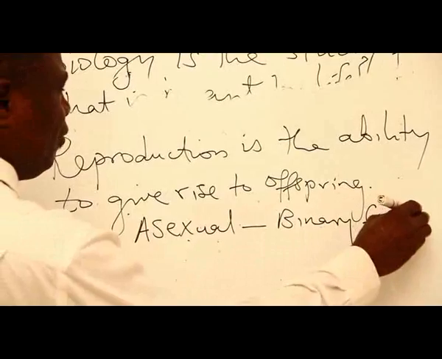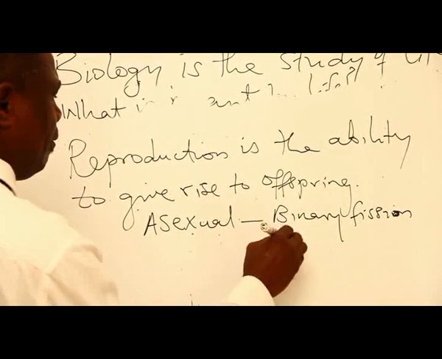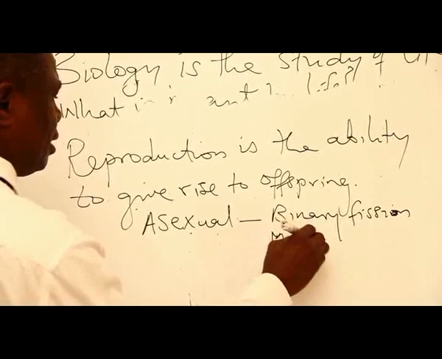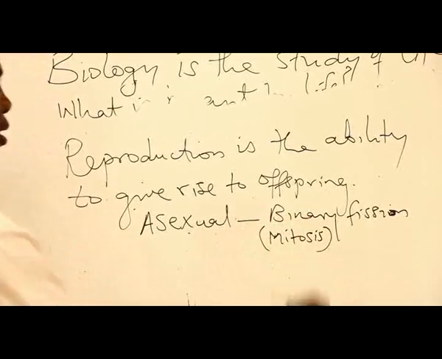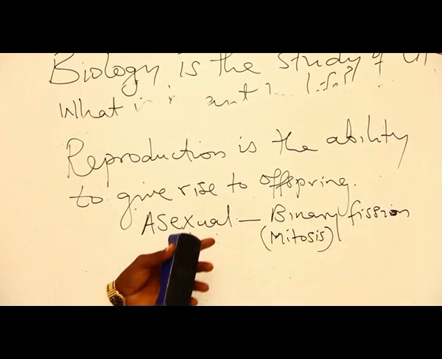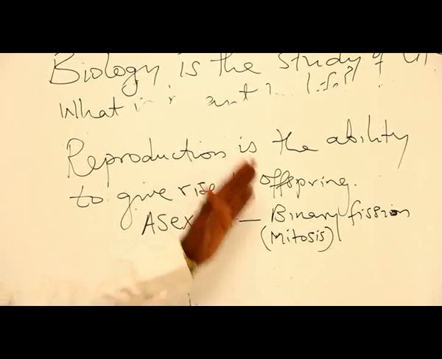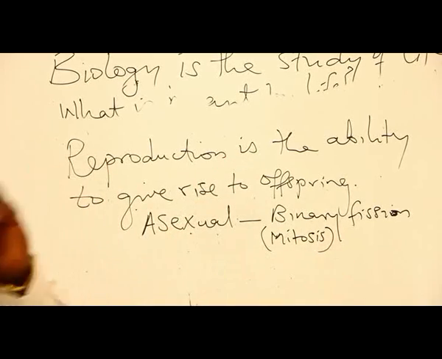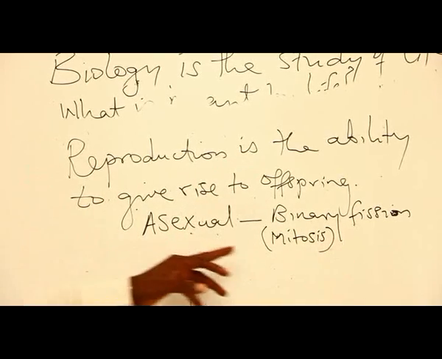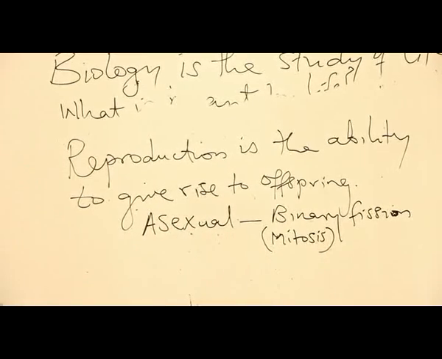In fact, binary fission is a form of mitosis, and that is the cell undergoing a certain process to be able to divide into two replica parts. That again we are going to study under growth.